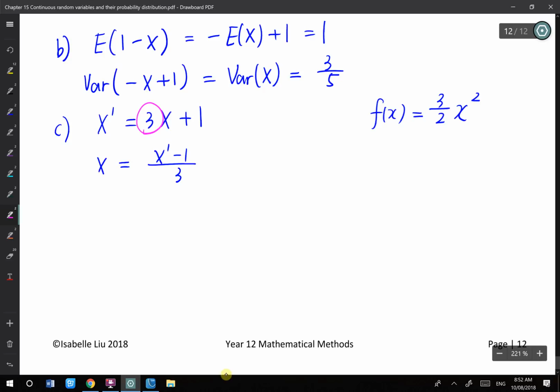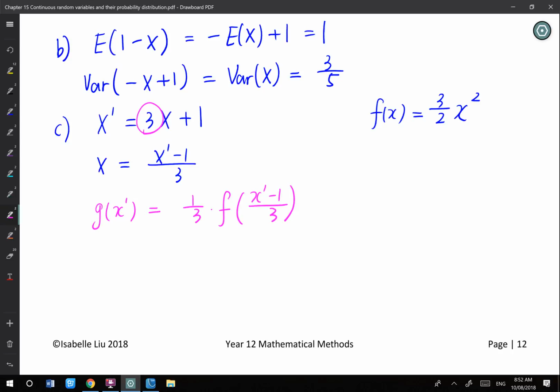So the new density function, I can use g(x dash) to represent, will be a third of f of x dash minus 1 over 3. A is 3, so it's a third that way, and then there's a dilation of 3 the horizontal way, so just sub x dash minus 1 over 3 into the function f.